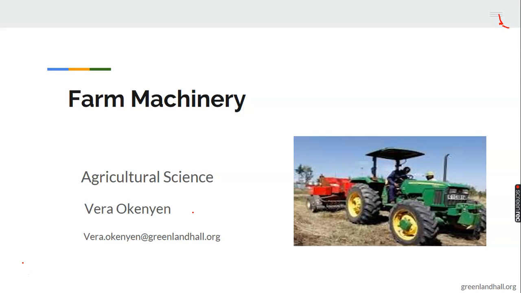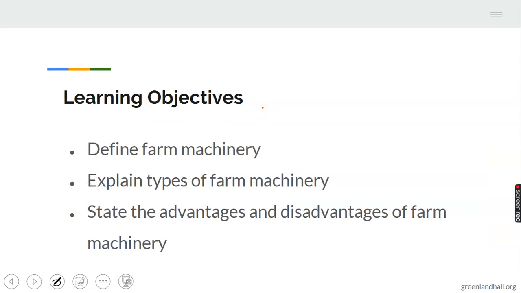Today we'll be looking into an important topic together titled Farm Machinery. Let's quickly look at the objectives of the topic. 1. You are expected to define farm machinery or farm machine. 2. Explain types of farm machinery. 3. State the advantages and disadvantages of farm machinery. These are the stated objectives for the topic, which you are expected to know at the end of this class.